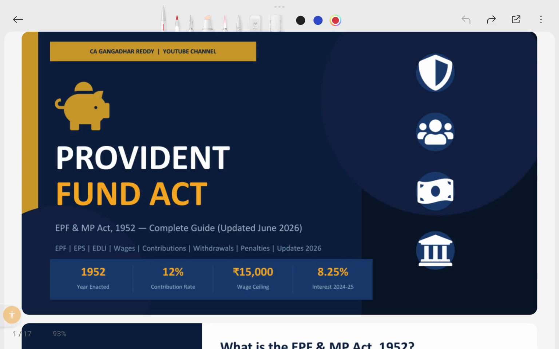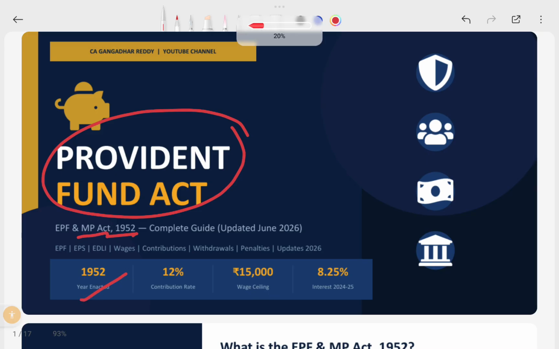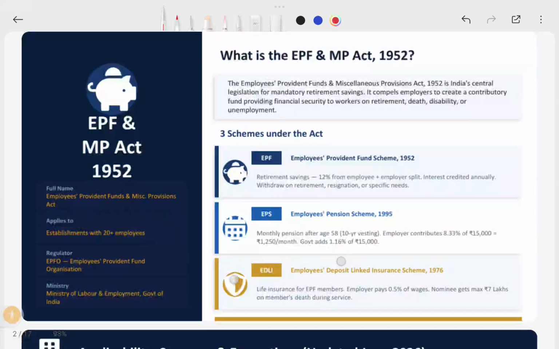Let's get started. Today, as I discussed, we will complete the PF Provident Act 1952 and other miscellaneous provisions act. We will cover the entire act, and also the latest updates. From 2024 till date, there are a few minor and major changes in the PF acts that we will discuss here. Okay. First of all, what is this act?